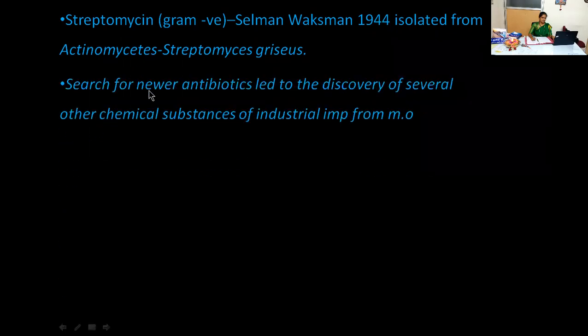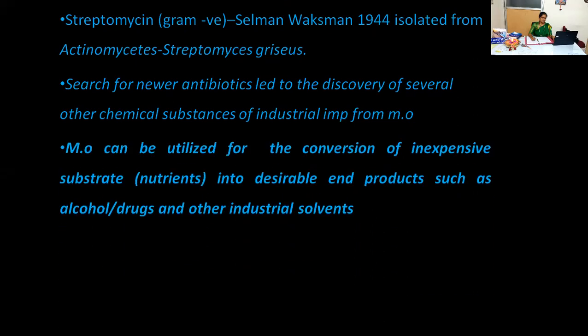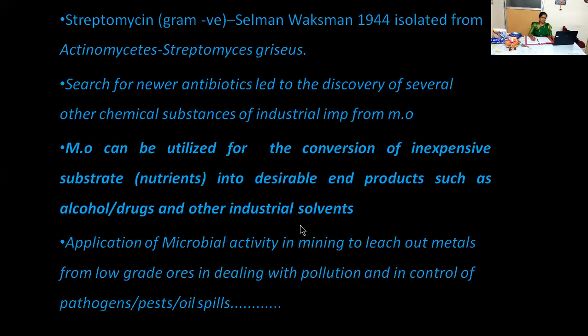The search for newer antibiotics led to the discovery of several other chemical substances of industrial importance. Here, microorganisms can be utilized for the conversion of inexpensive substrate, that is nutrients, into desirable end products such as alcohol or drugs and other industrial solvents.